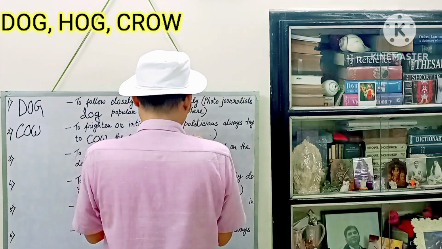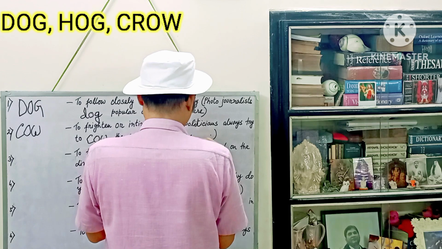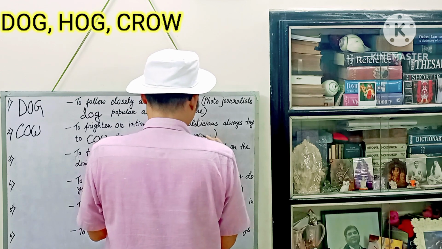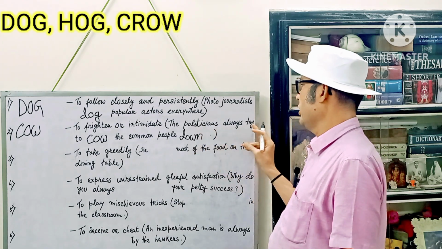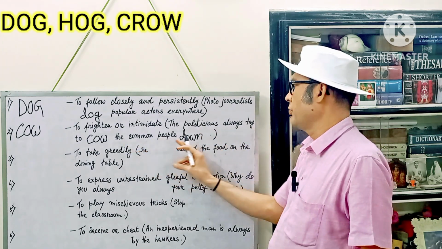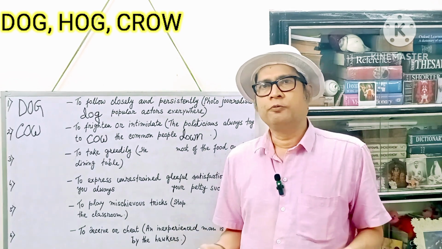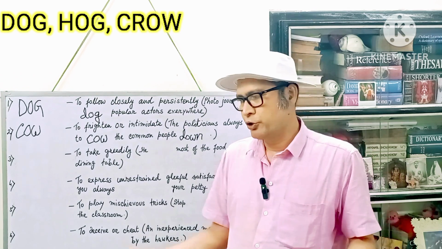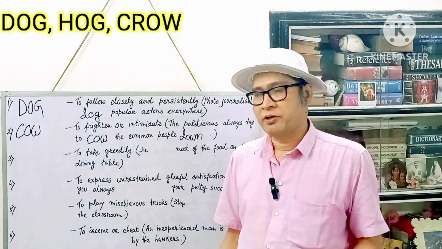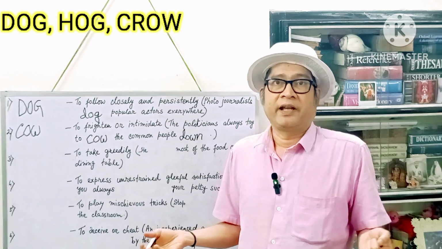So here, down, D-O-W-N, down. So read the sentence once again. The politicians always try to cow the common people down. That means the politicians always try to frighten or intimidate the common people. Of course, in their own interest, or sometimes in their political interest, or for their personal gains.